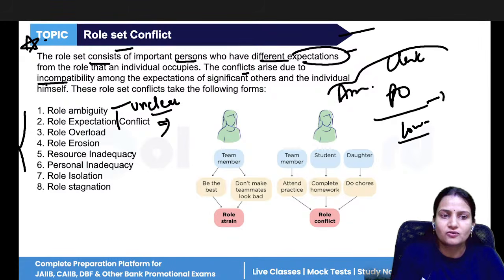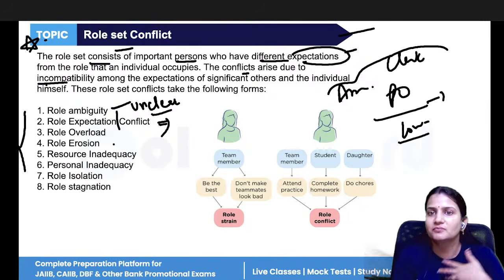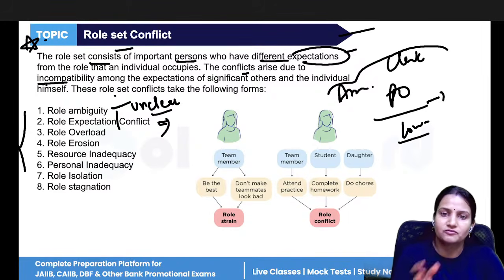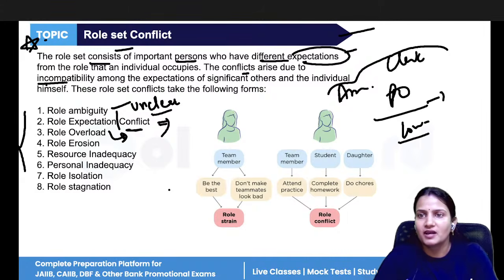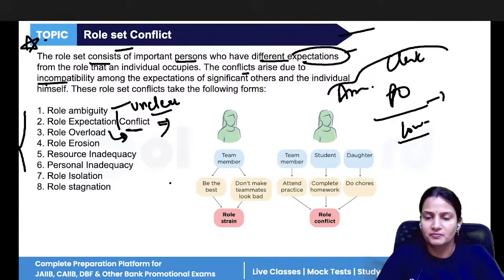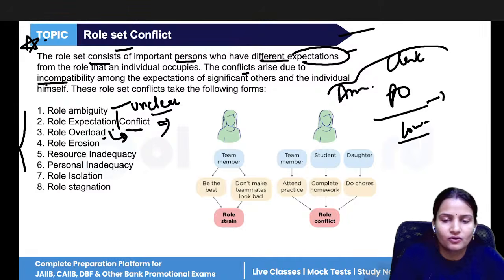Role expectation conflict is when you have expected something different from your role when you joined, and the company is expecting something different from your role. That is role expectation conflict. Role overload means at the same time you are given multiple tasks to perform. You have to perform several roles at the same time. That is role overload.